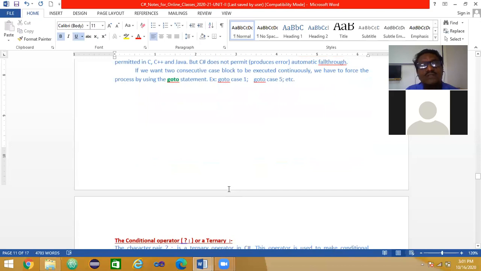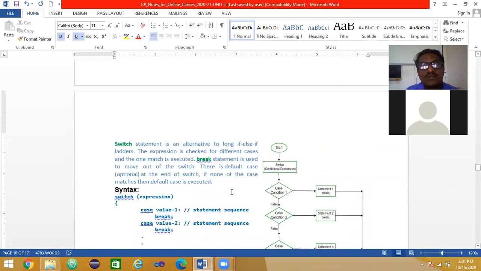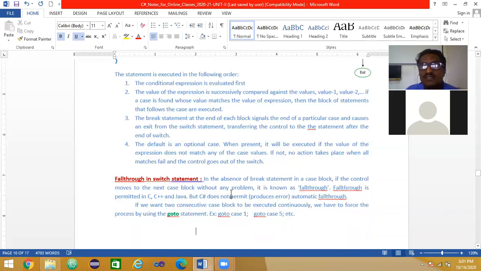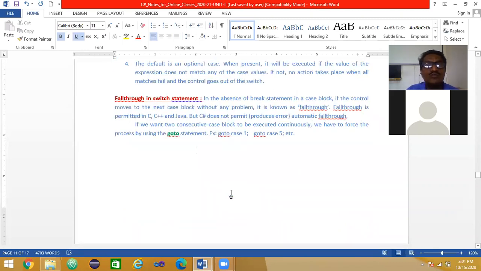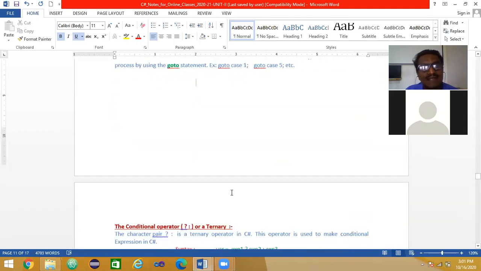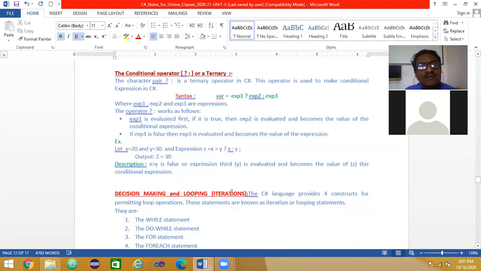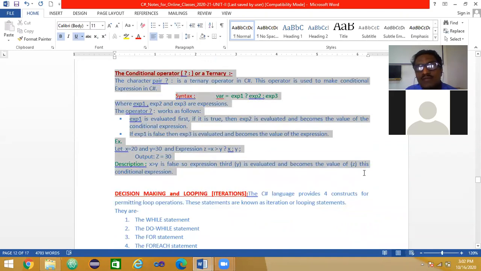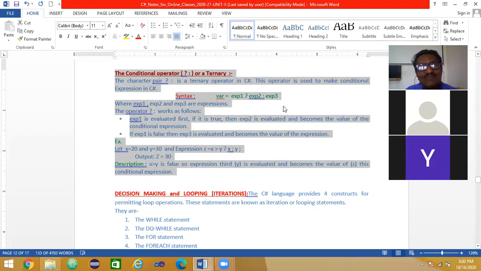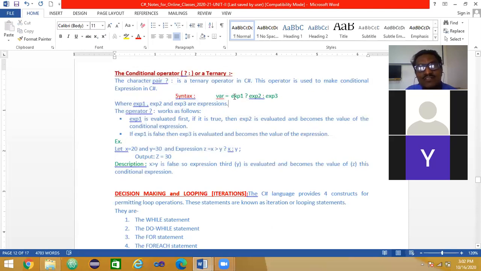This is all about your decision making and branching. If is over, switch is over, and in that fall through in switch statement we have seen slightly. And then the last decision making and branching is this conditional operator, which we have already discussed last time. This is the ternary operator. Okay, this expression is executed if this condition is true, and this value is assigned. This expression is evaluated, and the value will be returned or assigned to this variable. If this condition is false, this is skipped, and this other expression is evaluated, and that value will be assigned to this left-hand side variable.